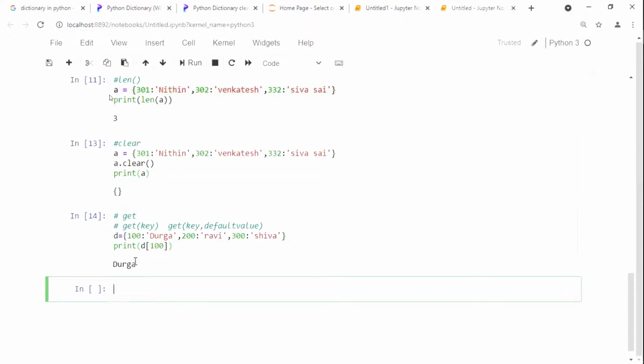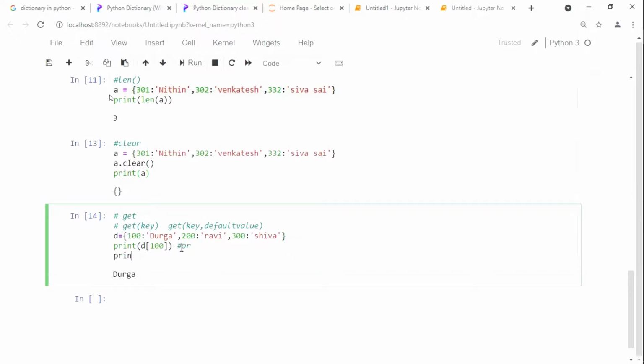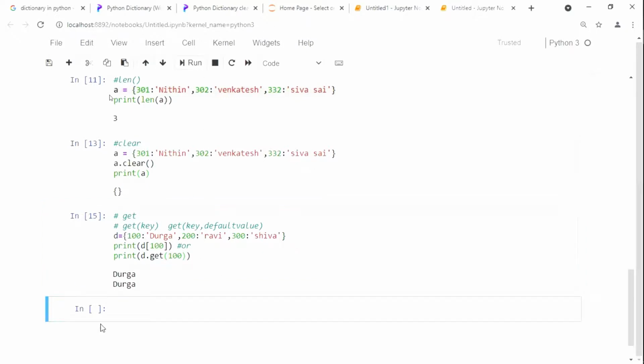Now I'm going to use the get key method. Same method, another way. Print of D dot get, write your key value. The key value is 100. Now run it. See here, running it. Writing this method is correct: D dot get.